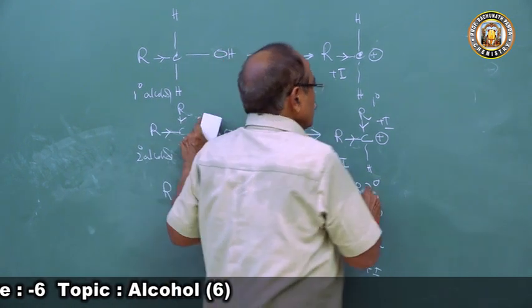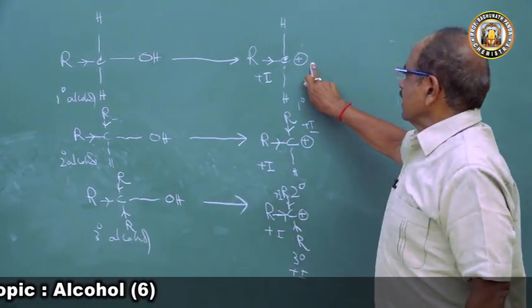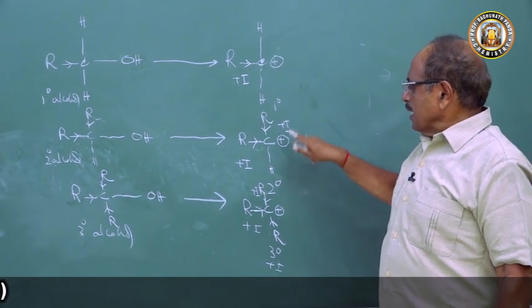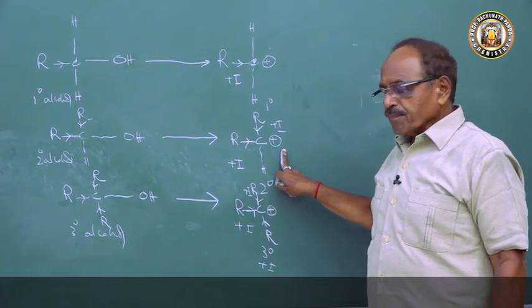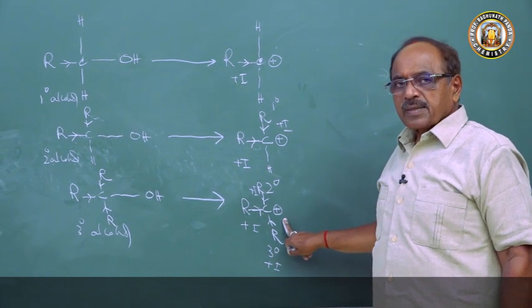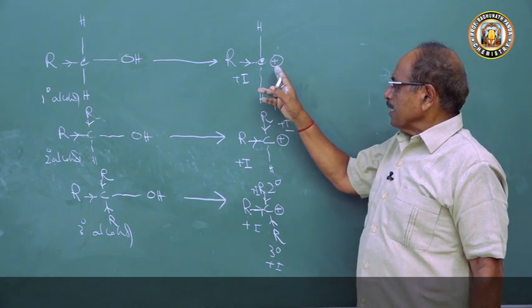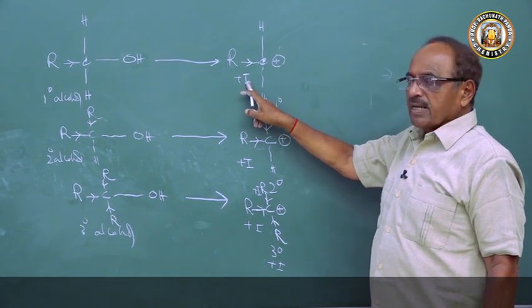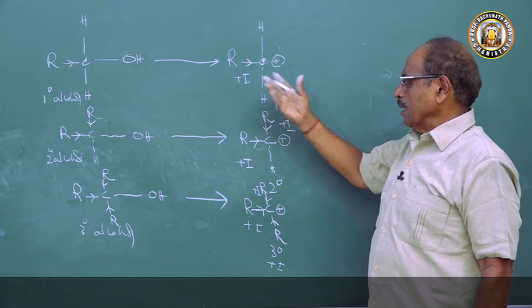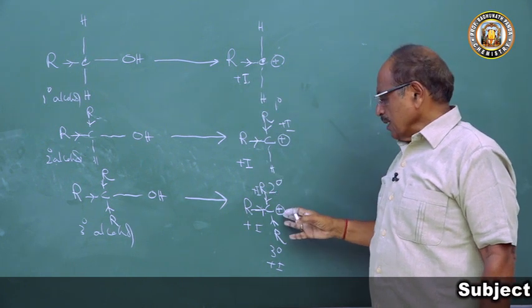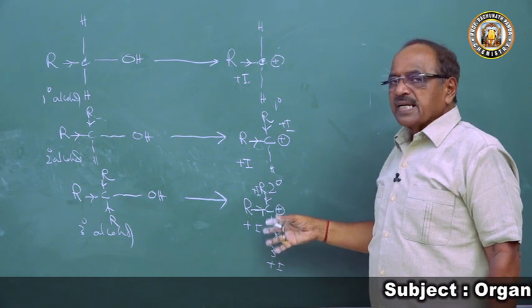So the positive charge density at primary carbocation is more than that of secondary carbocation, which is more than tertiary carbocation. Positive charge density, so in primary carbocation is positive minus 1 delta negative, here positive minus 2 delta negative, here positive minus 3 delta negative.